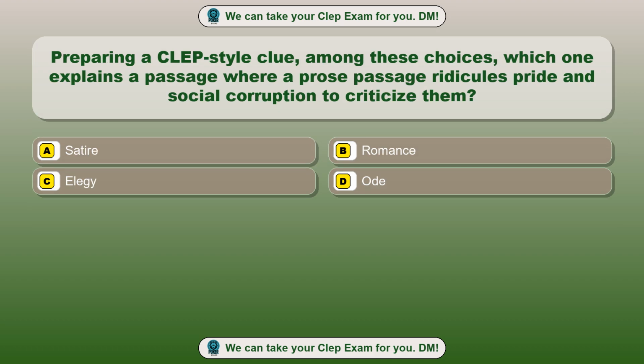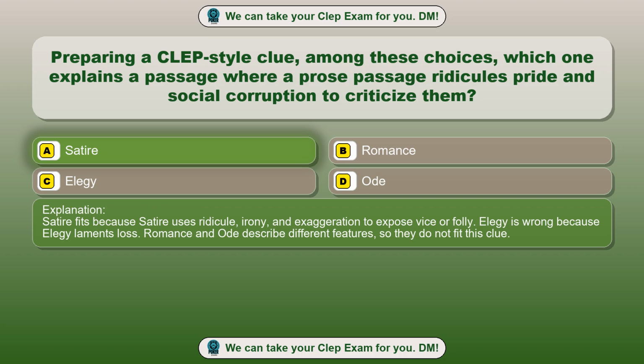Question 83. Preparing a CLEP-style clue, among these choices, which one explains a passage where a prose passage ridicules pride and social corruption to criticize them? Option A. Satire. Option B. Romance. Option C. Elegy. Option D. Ode. The correct answer is option A. Satire. Satire fits because satire uses ridicule, irony, and exaggeration to expose vice or folly. Elegy is wrong because elegy laments loss. Romance and ode describe different features, so they do not fit this clue.